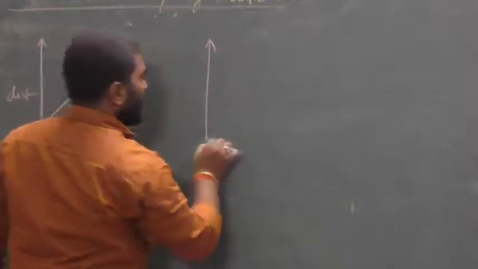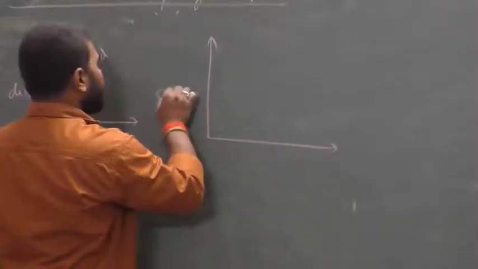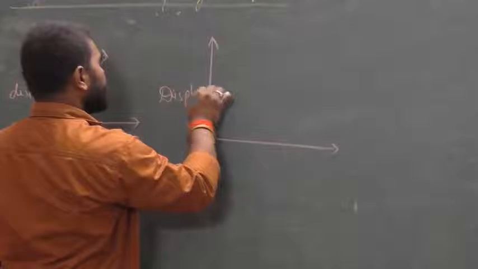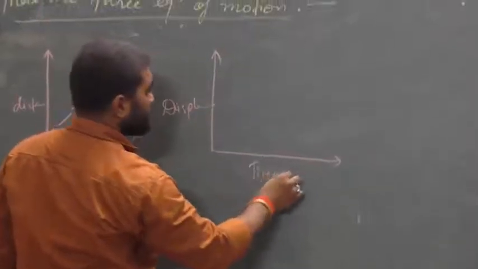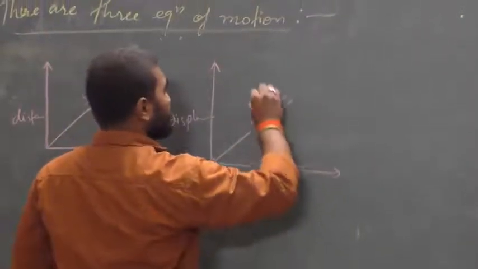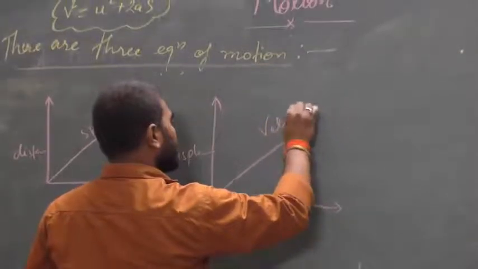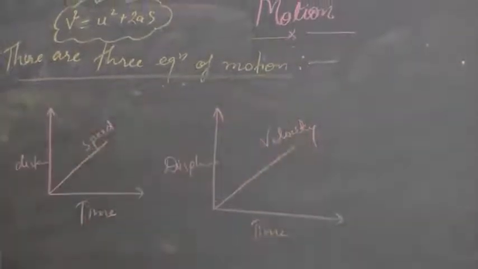The slope of a displacement time graph gives velocity.